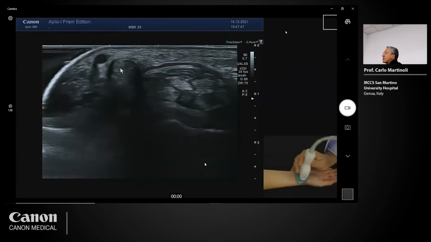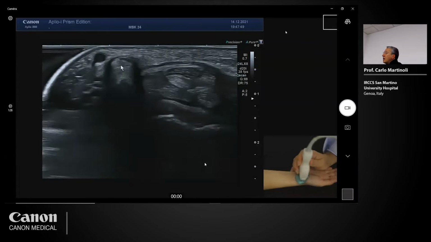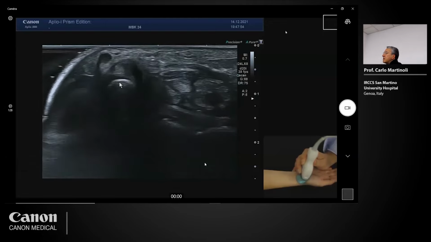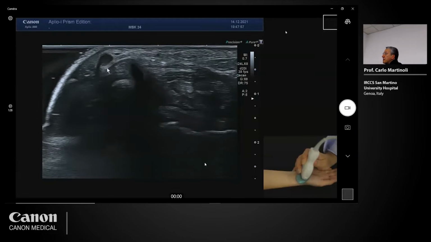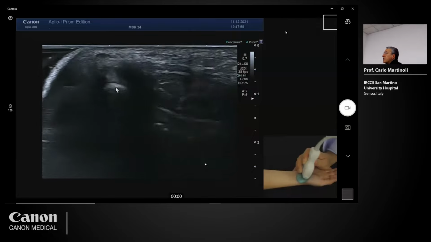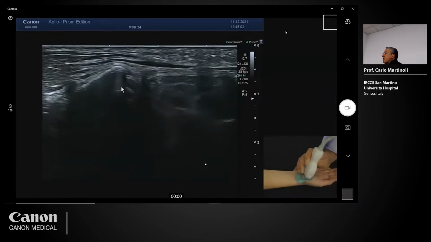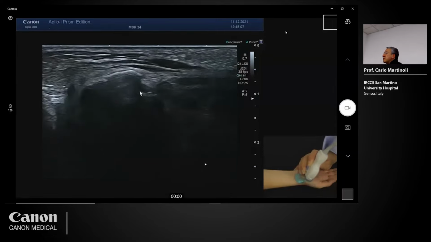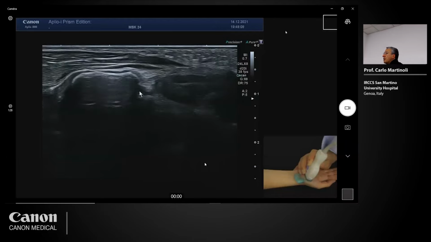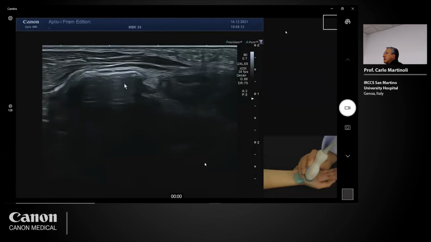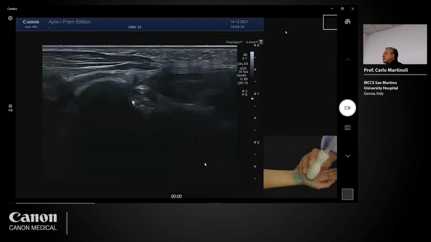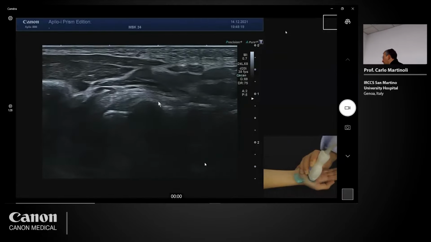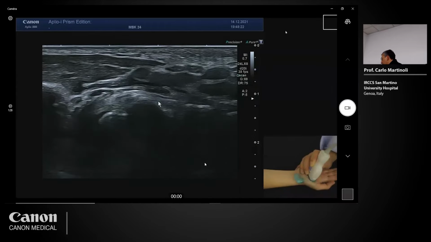You see the flexor carpi radialis here passing in close proximity with the retinaculum, then stabilized by a specific retinaculum over the top of the tubercle of the scaphoid, and then going more distally, you see the tendon as it becomes deeper, and it's located now on the other side of the trapezium. This is the trapezium. The trapezium is flat, and you see the tendon going down to insert at the level of the base of the second metacarpal.